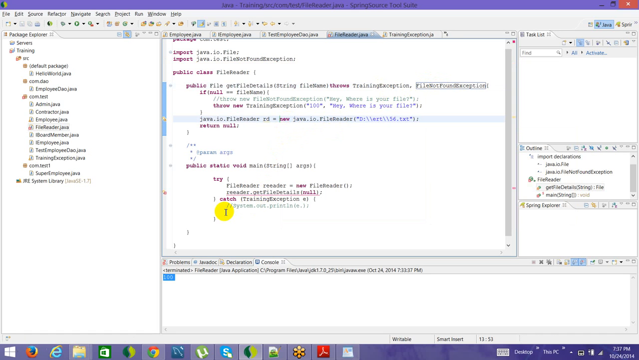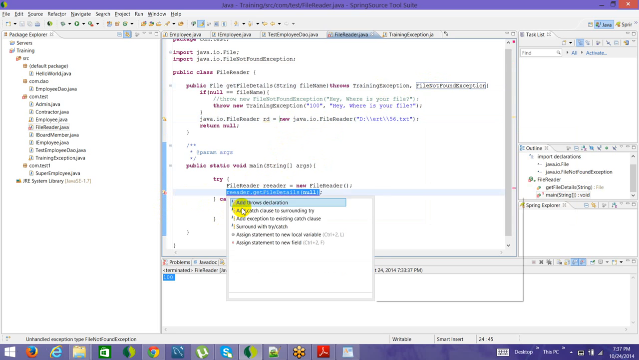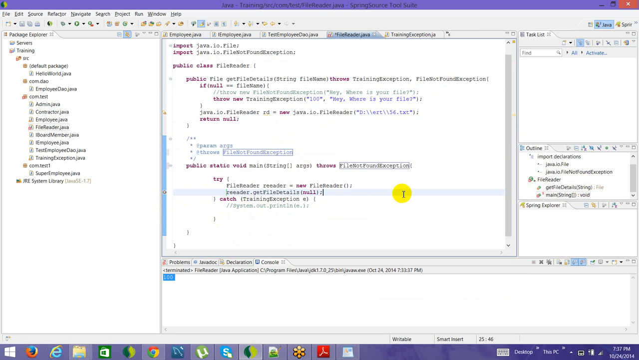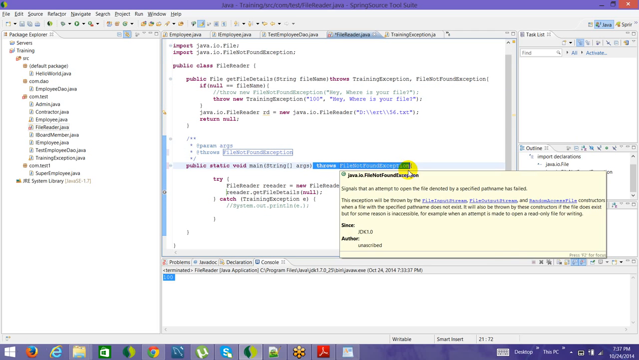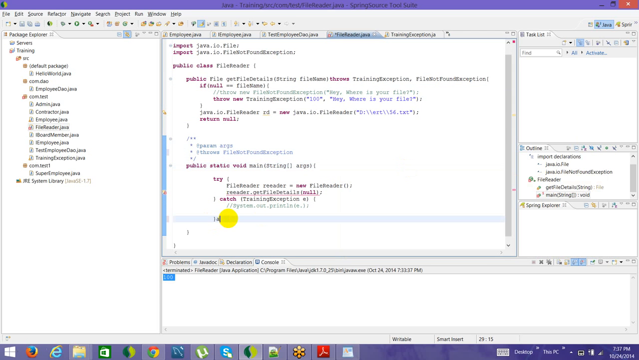So here I need to catch one more exception, right? Or I can just throw it further. So what you can do is you can either add a throws declaration, so you can say throws FileNotFoundException, all right, or you can just add another catch block. So this catch block can be like this: catch FileNotFoundException, and then handle it here. So you can have multiple catch blocks.